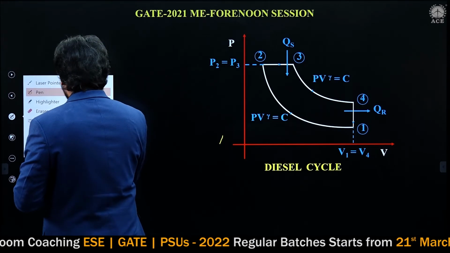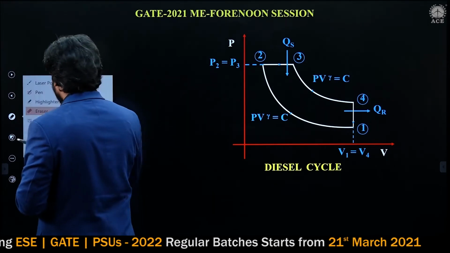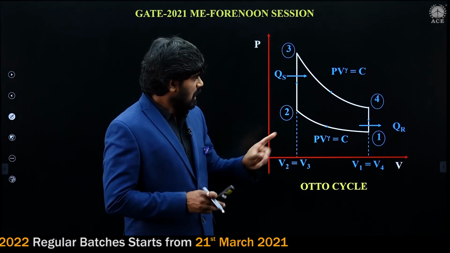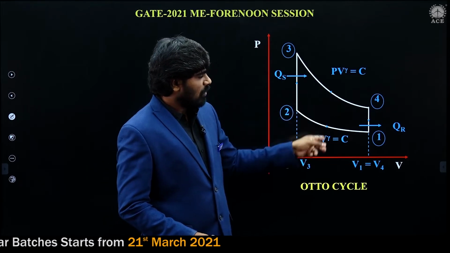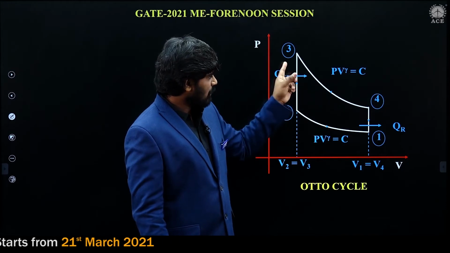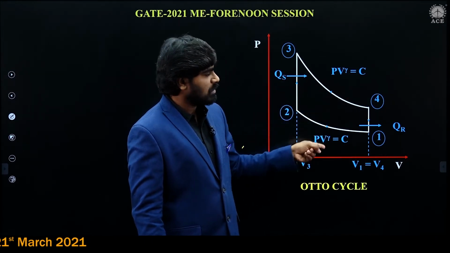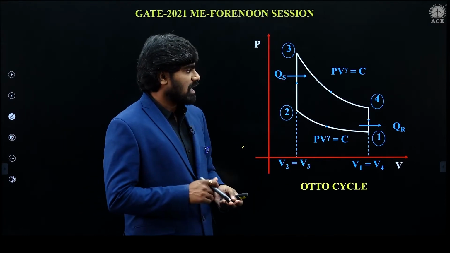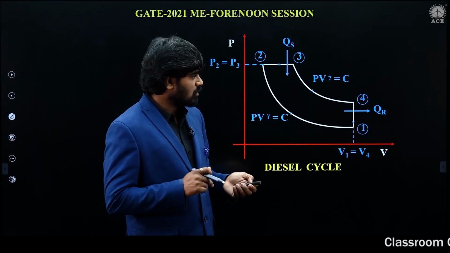In the diesel cycle also there is no constant temperature, no isothermal process. Similarly, in the Otto cycle also there is no constant temperature. Two constant volume, two reversible adiabatic: constant volume heat supply, constant volume heat rejection, two reversible adiabatic processes. So in the Otto cycle also there is no isothermal process. So from the options, option D is also wrong.